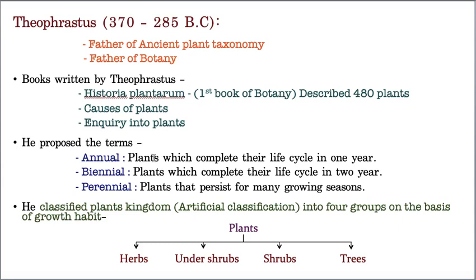Whereas under shrubs, see, he added one more category. Undershrubs means they are medium tall, an intermediate form between herbs and shrubs. Shrubs means they are medium tall and bushy, and the little lesser organized ones are called undershrubs. So according to him, plants are herbs, undershrubs, shrubs, and also trees. So these are the four groups of plants given by Theophrastus.